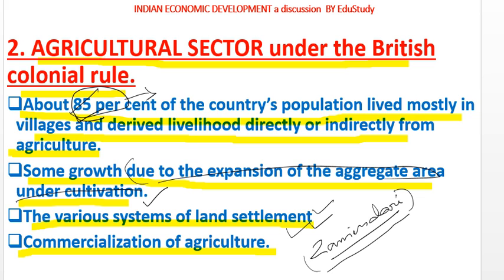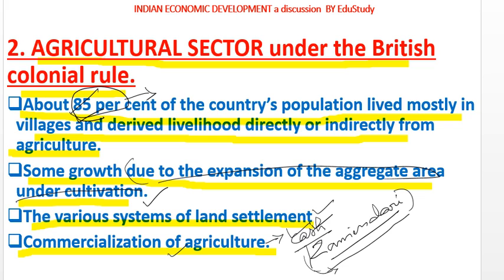And the commercialization of agriculture was there also, but this commercialization created cash crops at that time. Cash crops, that means indigo cultivation was there, opium cultivation was there, and all this commercialization of agriculture benefited only the British government. It did not benefit the Indian farmers.